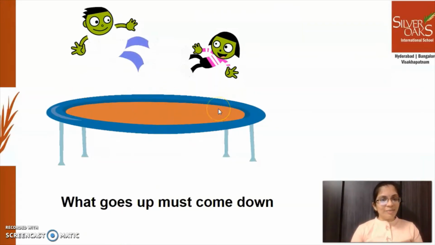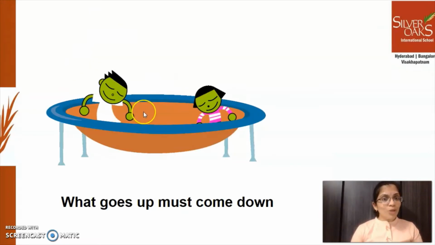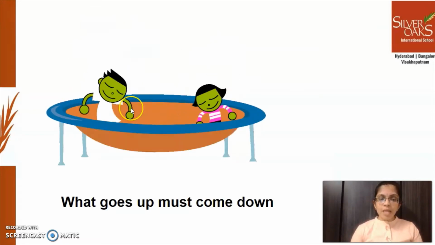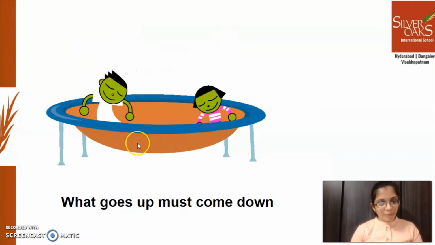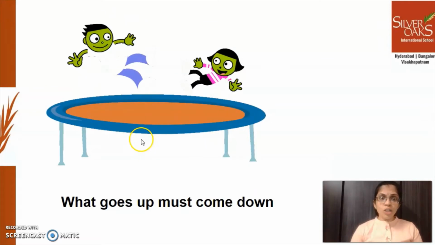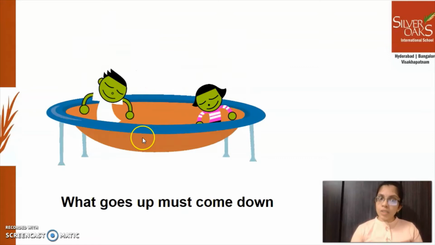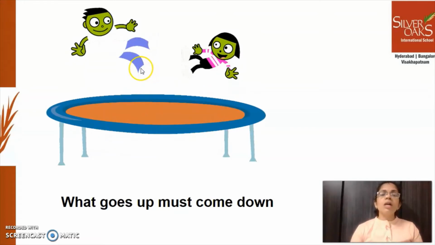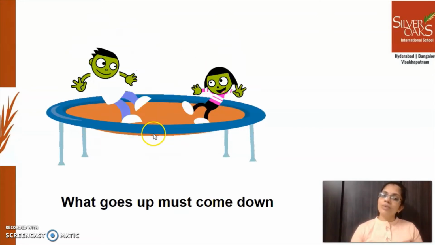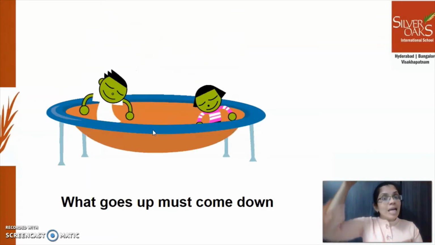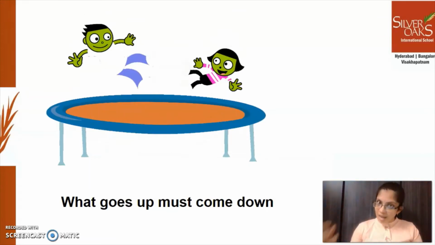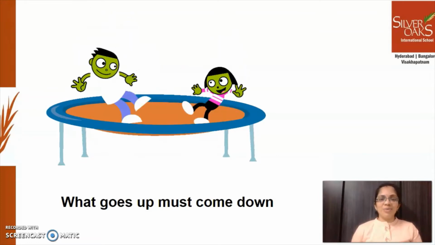Look at these children. They are jumping on the trampoline, right? They are jumping, going up high in the air, and again falling back on the trampoline, right? So I understood one thing, that whatever goes up in the air has to come down. Whatever we throw up in the air or from a distance has to come to the ground. Everything will fall on the ground.